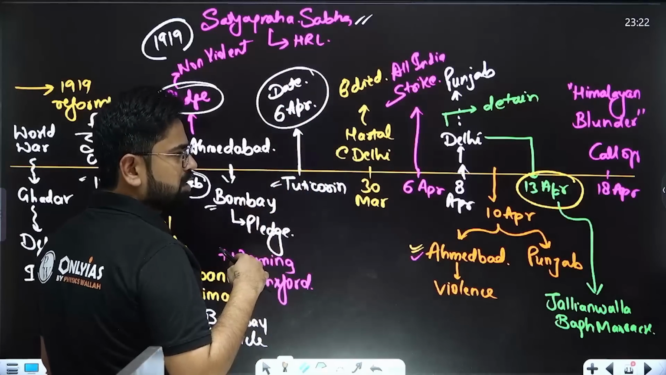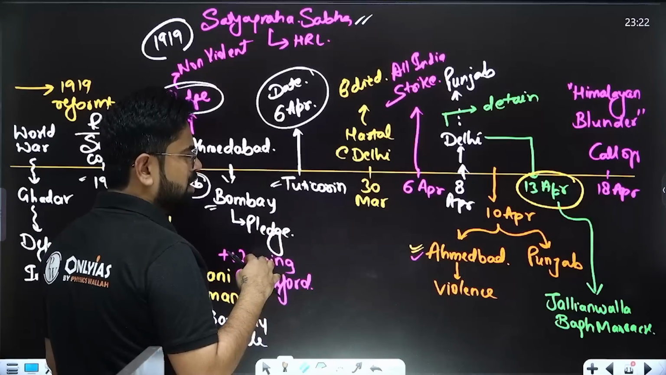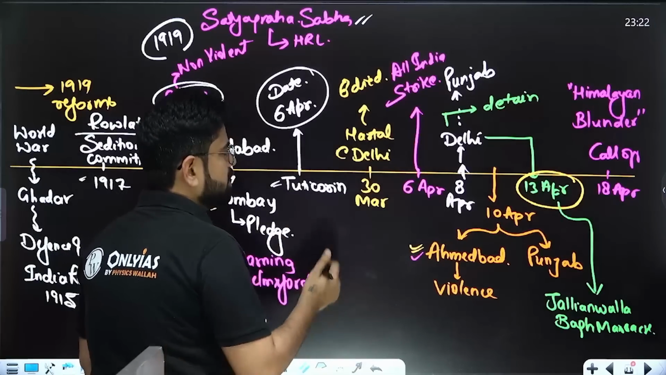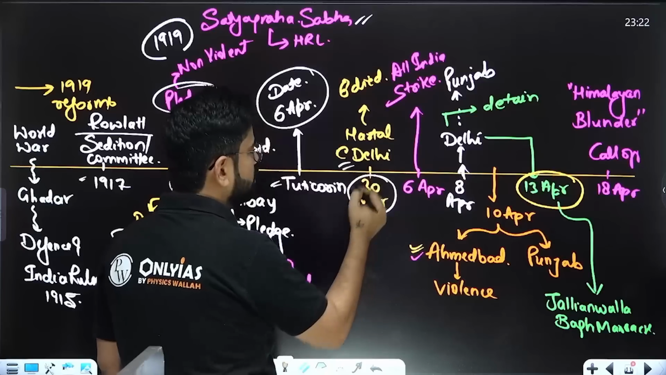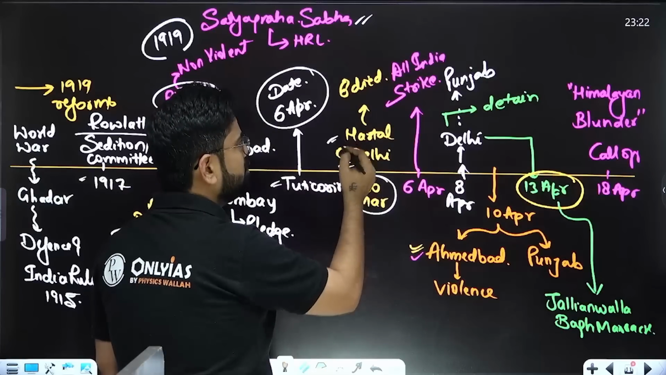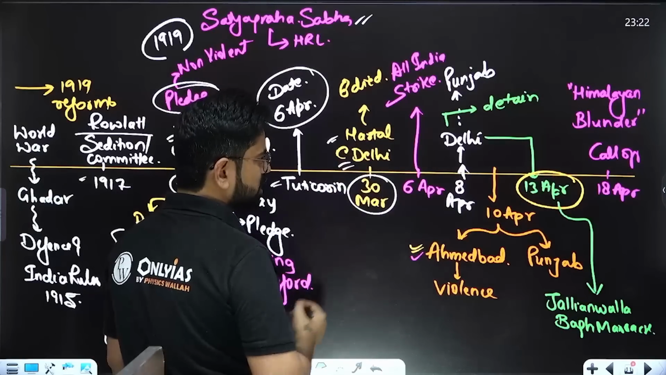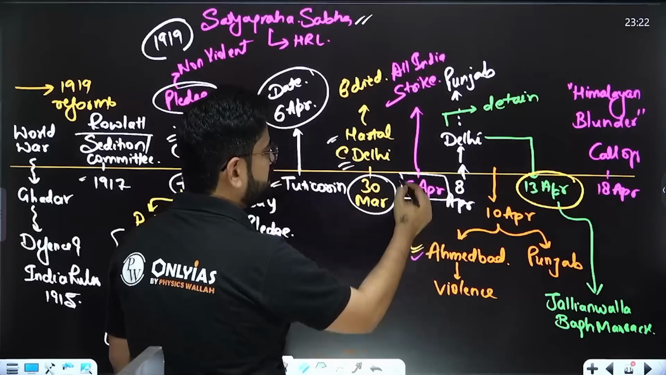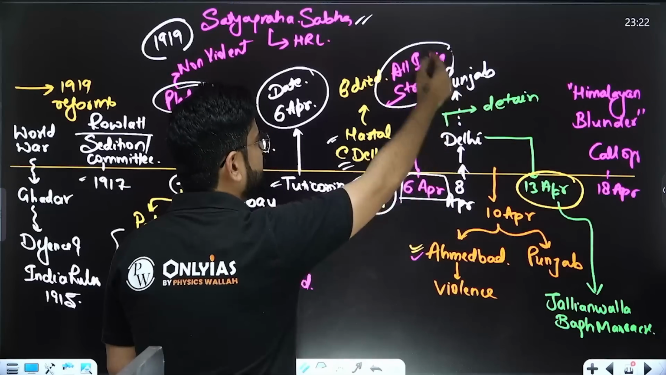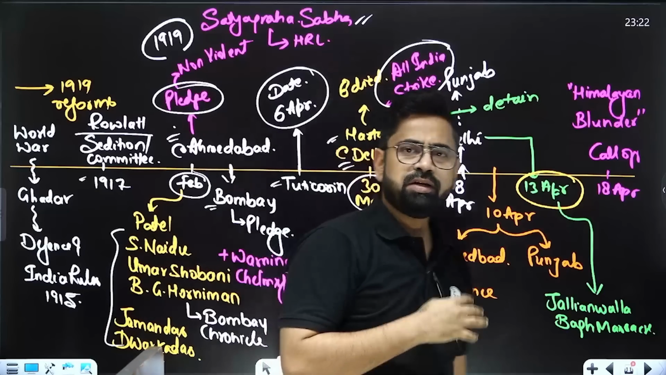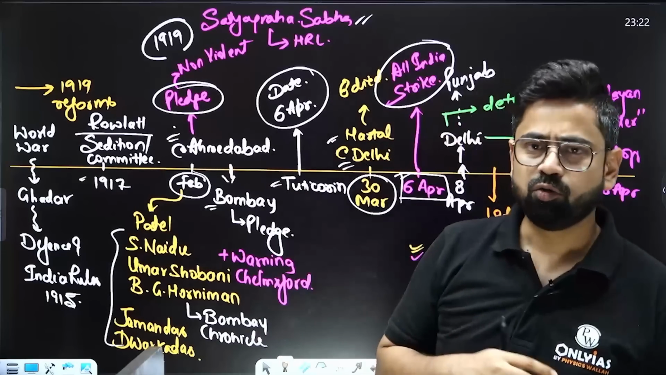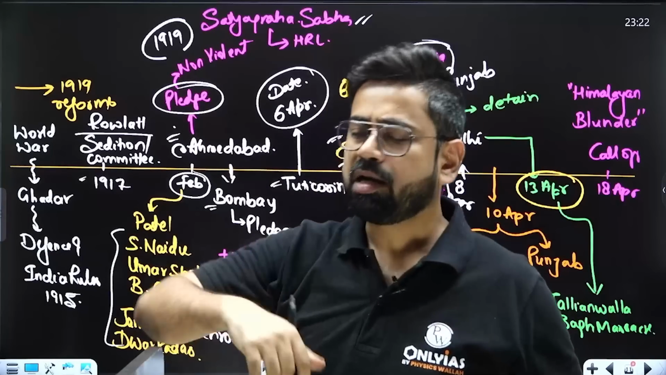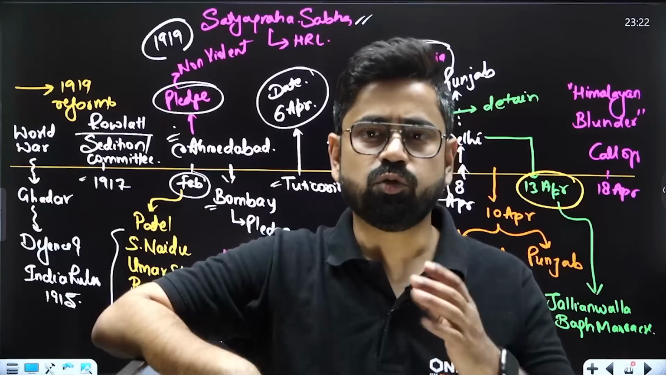But due to some miscommunication or some desperation maybe, people started revolting in Delhi on 30th March, and there was some firing as well. Finally, 6th April was the date when the All India strike happened. Now he tried increasing the tempo, he tried going to Punjab as well, but he was stopped. He was not allowed to go to Punjab.